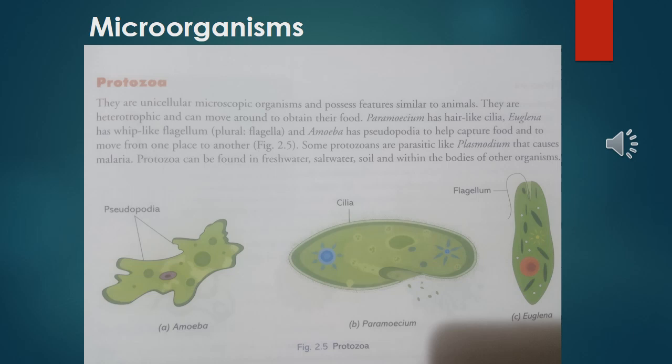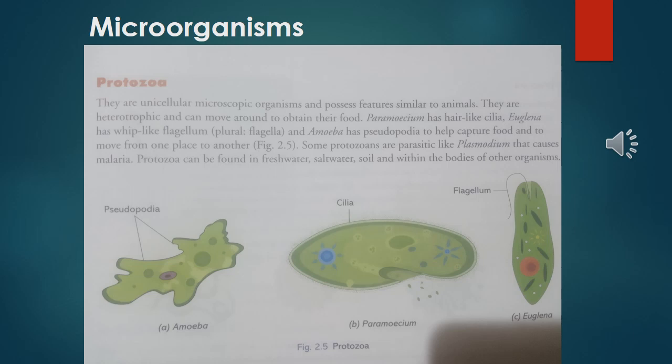Euglena has a whip-like flagellum, and amoeba has pseudopodia to help capture food and to move from one place to another. So here you can see amoeba, paramecium and Euglena all have some special structure to survive and to collect the